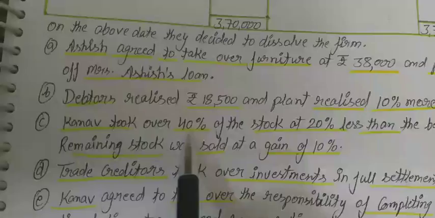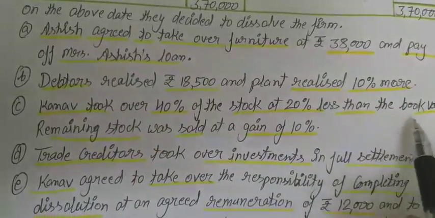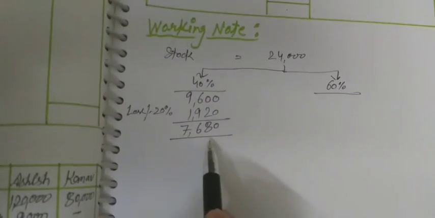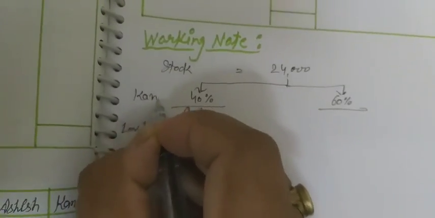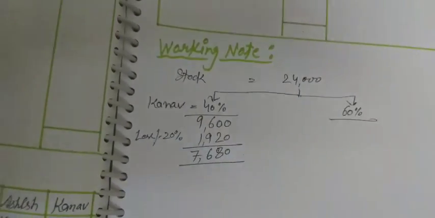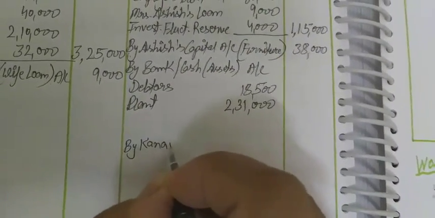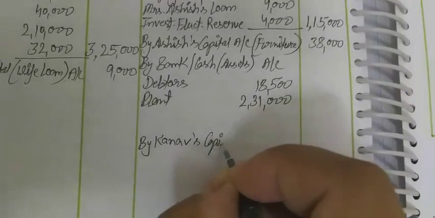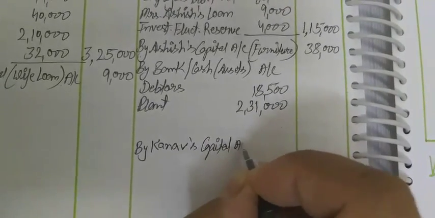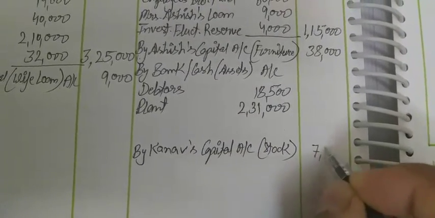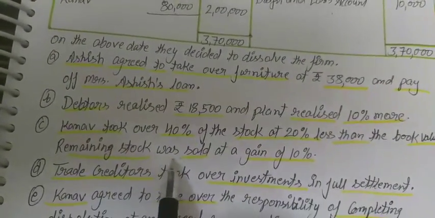So Kannur took over 40% of stock at 20% less than the book value. It means Kannur took stock at this value. 40% taken by the Kannur, 7,680. So by Kannur's capital account, stock, on the value of 7,680 rupees, and the remaining stock was sold at a gain